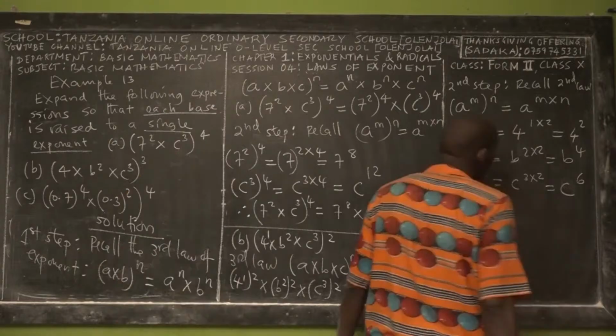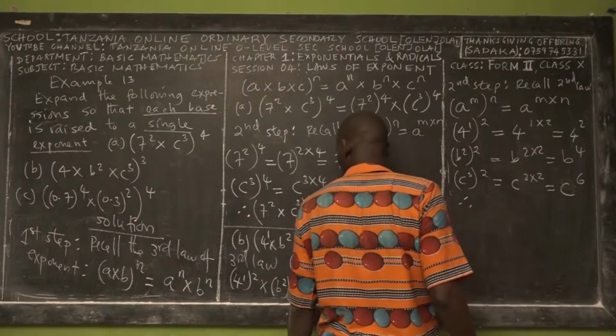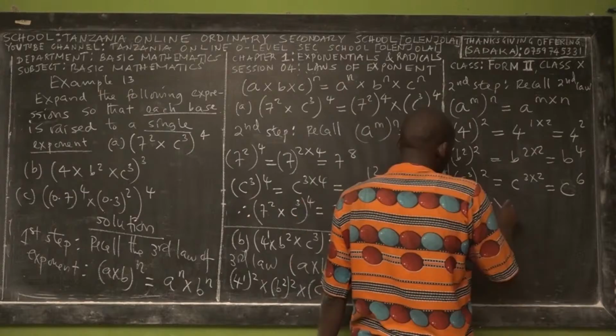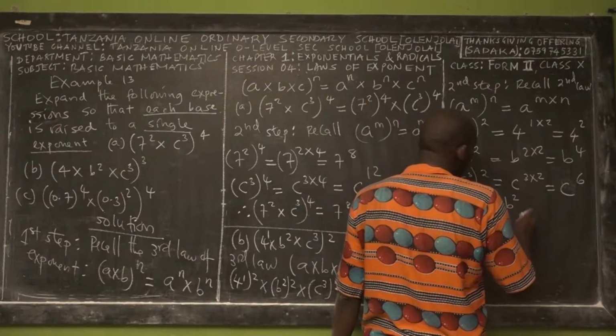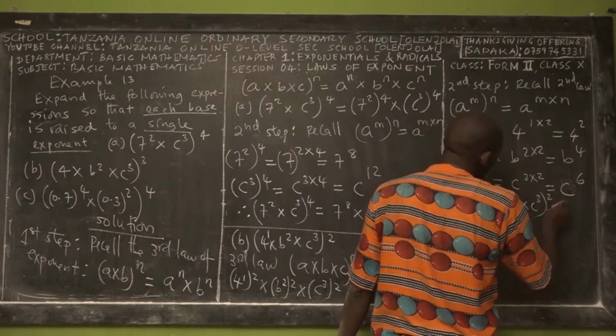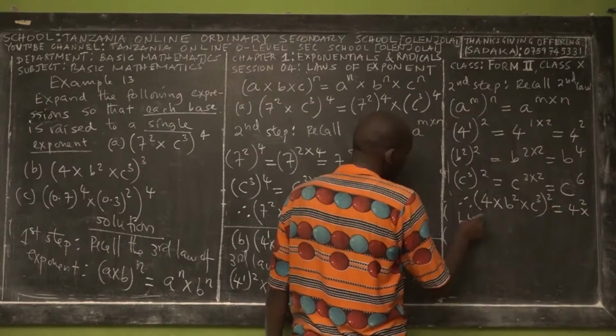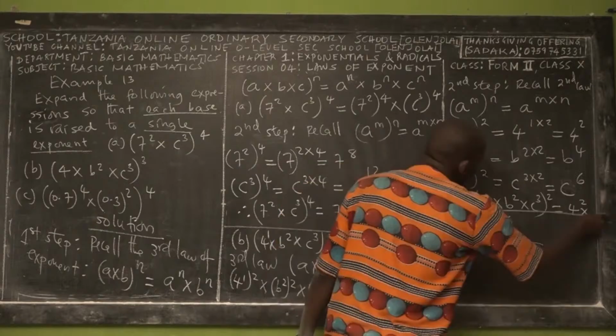Yes. So therefore the answer is equal to what? It was 4 times what? B squared, right? Times what? C power 3, the question. Then power 2 is equal to what? 4 power 2 times what? B power 4 times what? C power 6 is the response.